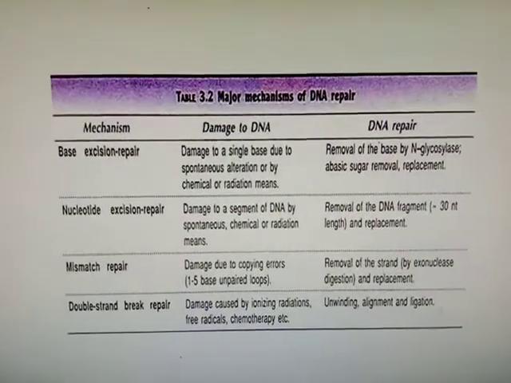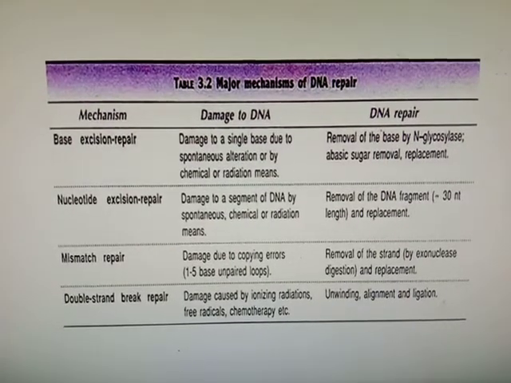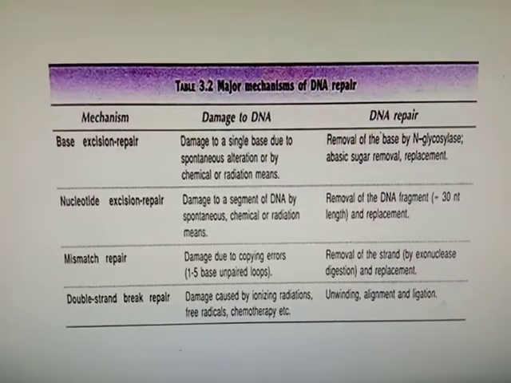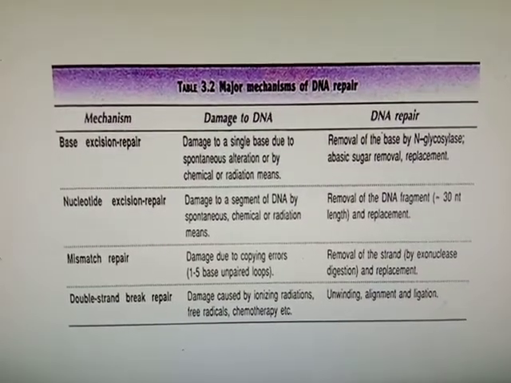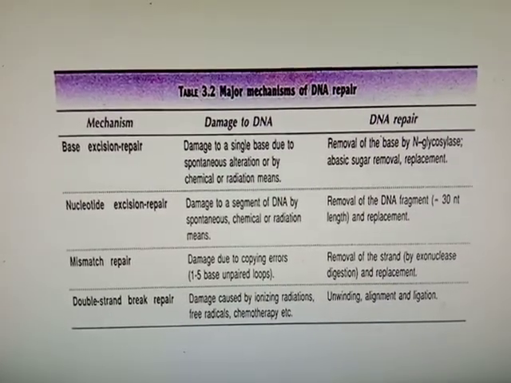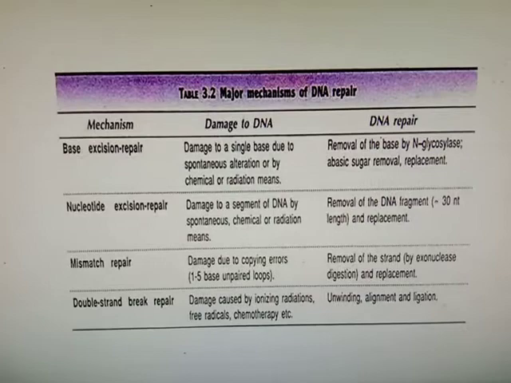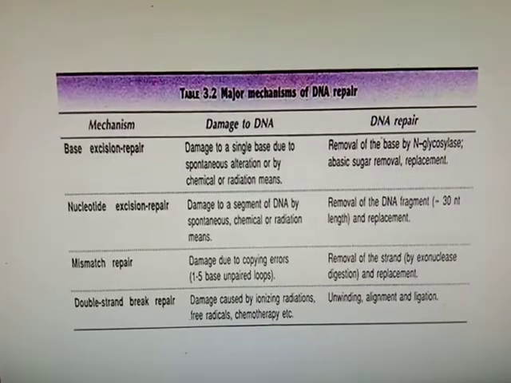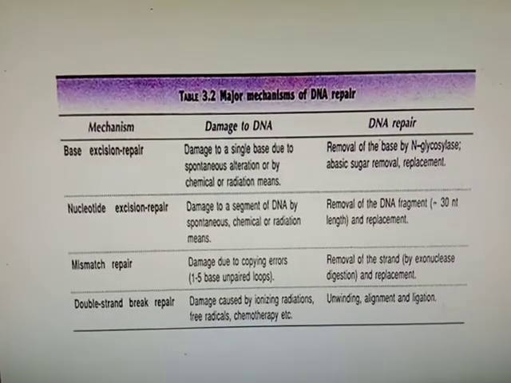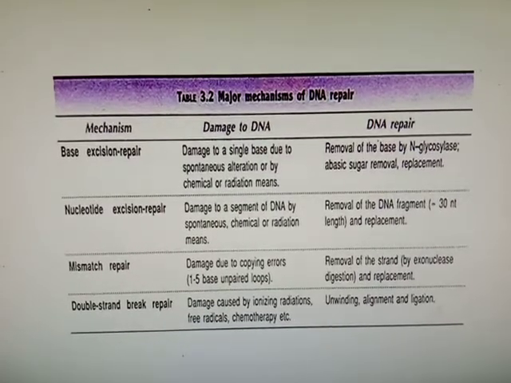Then these mutations are repaired by mechanisms. The first mechanism is base excision repair. If damage to a single base of DNA takes place due to spontaneous alteration or by chemical or radiation, first that base will be removed by N-glycosylase enzyme. Then that sugar will be removed and a new base will be added. If a short sequence of nucleotides is damaged, then that damaged segment of DNA will be removed and replaced by a new DNA segment.